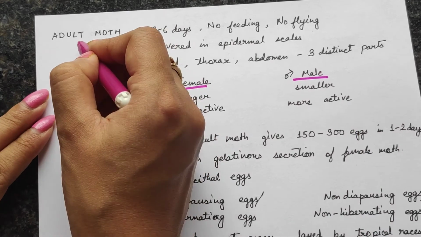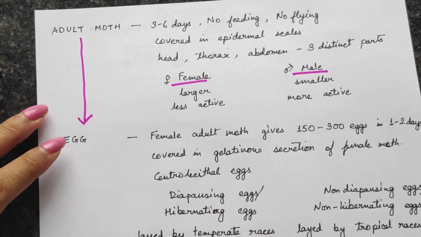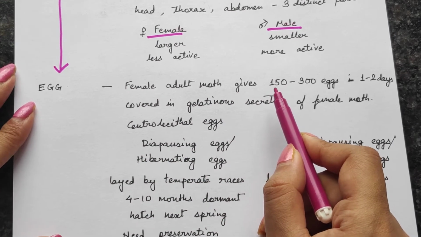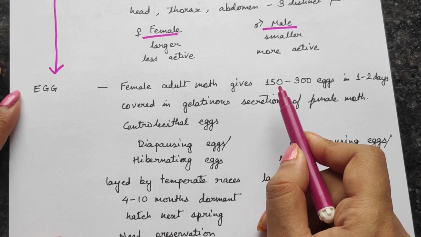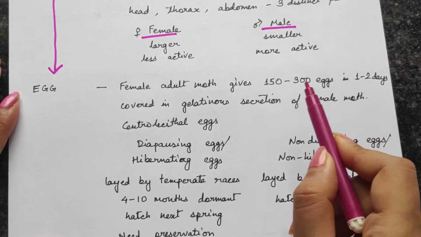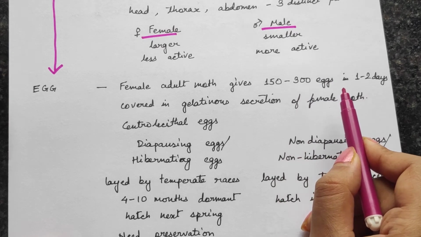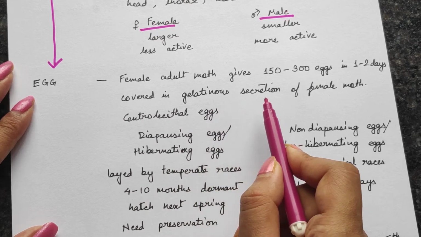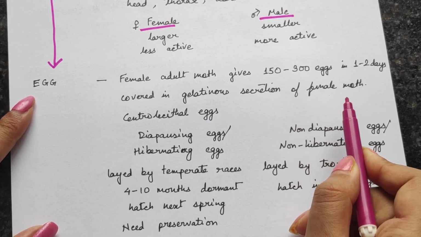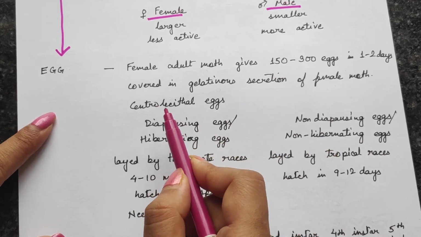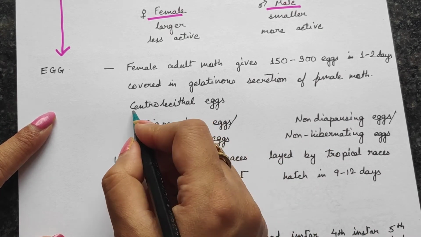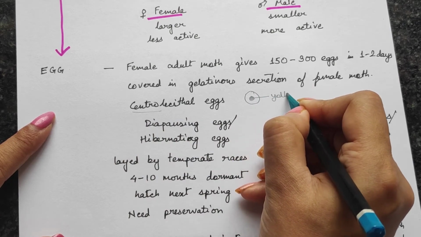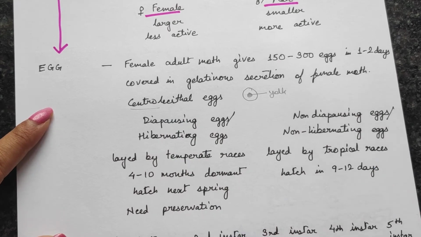Now this adult moth will produce eggs. Female adult moths will produce 150 to 300 eggs in 1 to 2 days. So a large number of eggs are produced in just 1 to 2 days. These eggs are covered in a gelatinous secretion, again produced by the female moth, for the protection of the eggs. And the eggs are centrolecithal. What is centrolecithal? Centro means central. The eggs in which the yolk is present at the center are called centrolecithal eggs.